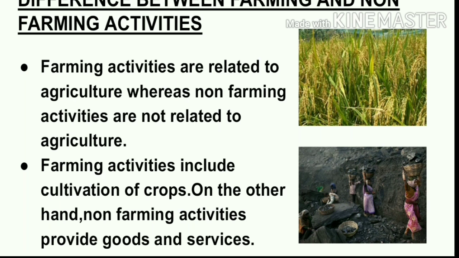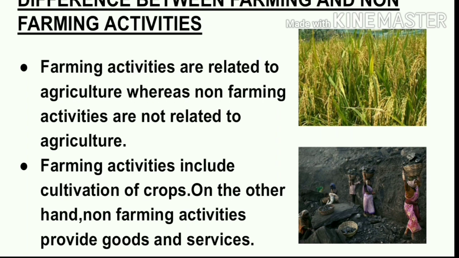So students, farming activities basically include the cultivation of crops by using natural processes, whereas non-farming activities, yes, of course, also include the production of goods, but the goods produced under non-farming activities are not natural goods, okay? Non-farming activities also include the provision of goods and services. That means non-farming activities help people in getting various goods and services.